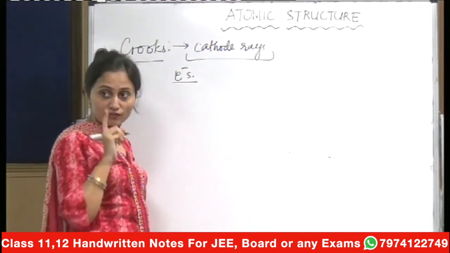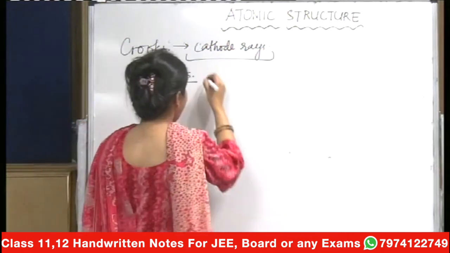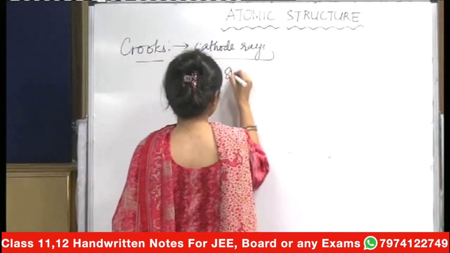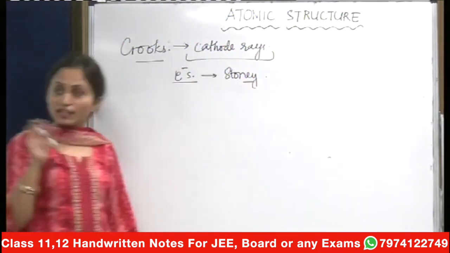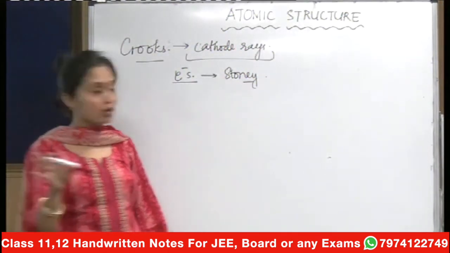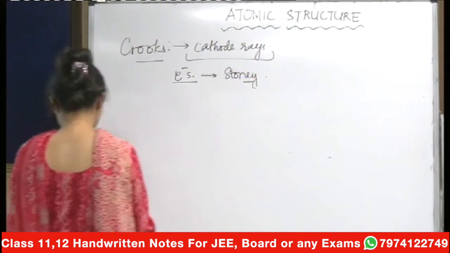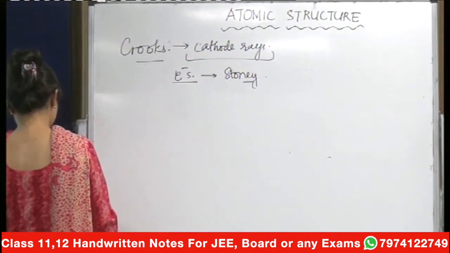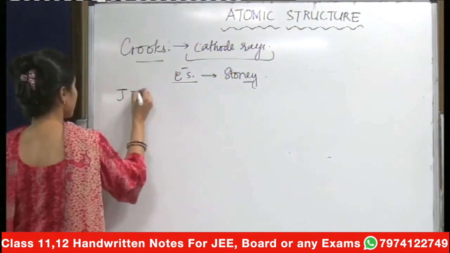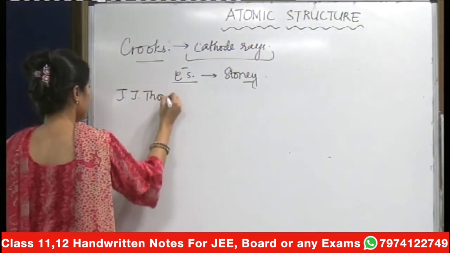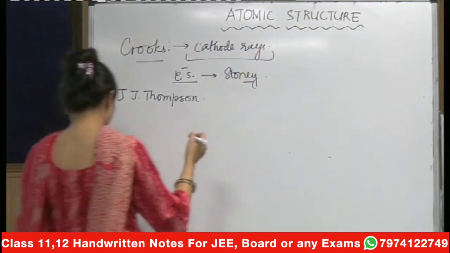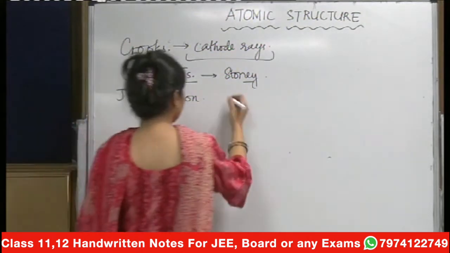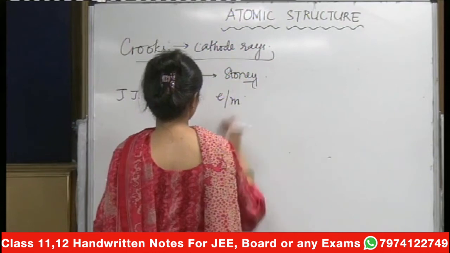electrons. Those negatively charged particles were called electrons, and this term electrons was given by a scientist called Stoney. And then J.J. Thomson also did his experiment from where he could find out the specific charge to mass ratio, that is the famous e by m ratio.